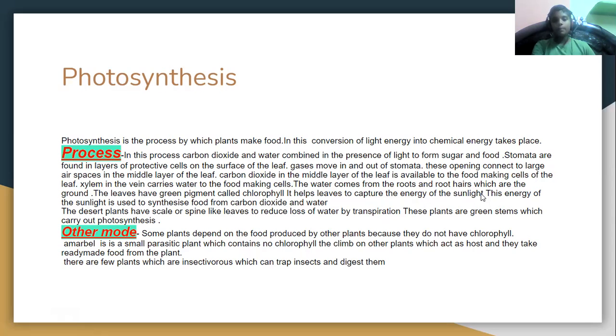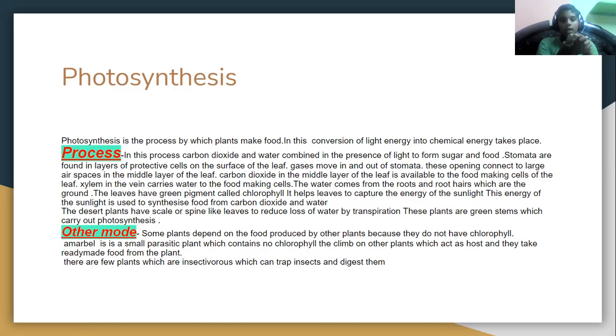It is a green pigment that helps to capture the energy of sunlight. This energy of the sunlight is used to synthesize food from carbon dioxide and water.